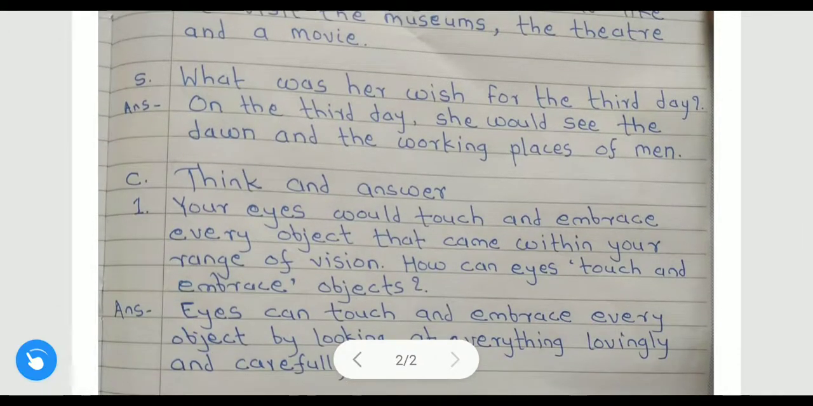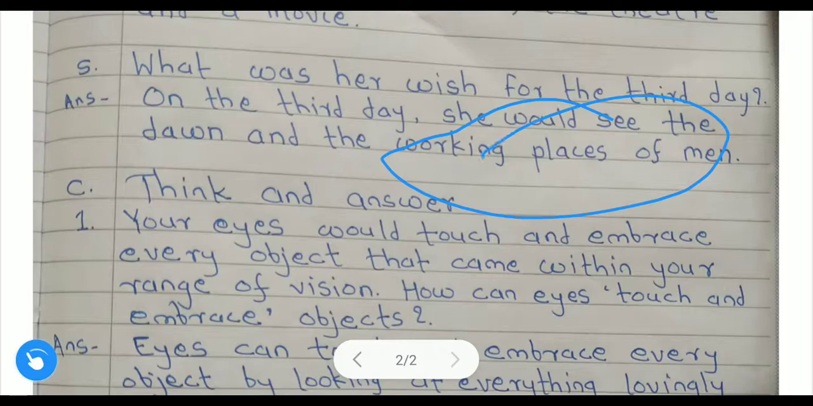Now let us discuss question number 5. What was her wish for the third day? What did she want to do on the third day? On the third day she would see dawn, D-A-W-N, dawn. Dawn means the beginning of the day, or you can say sunrise or morning. So she wanted to see the dawn, the morning time. She wanted to see the sunset and the working places of the men.